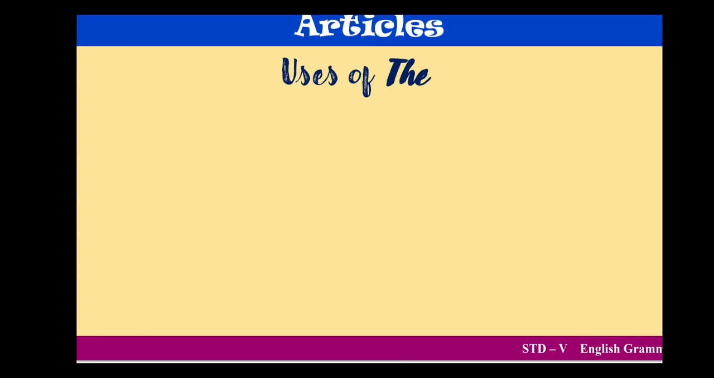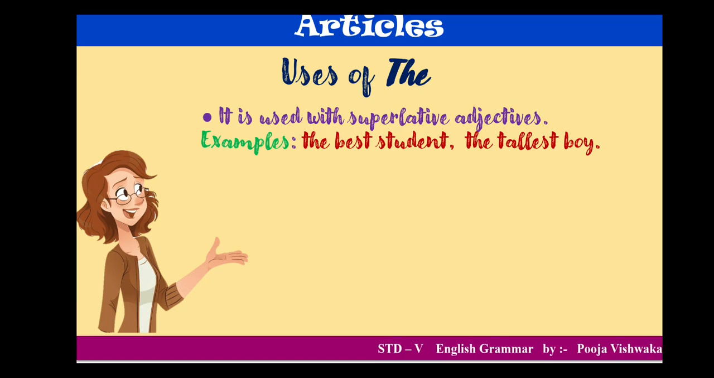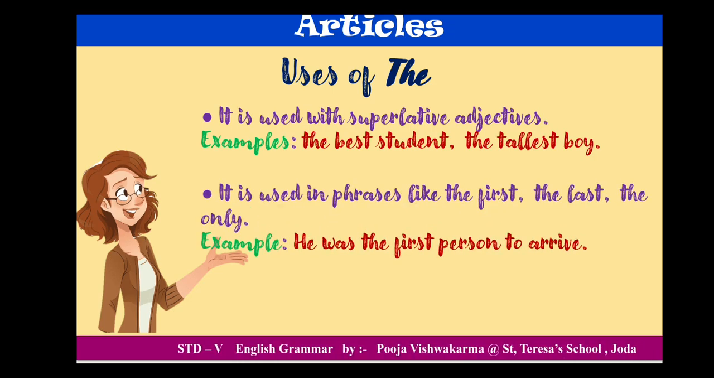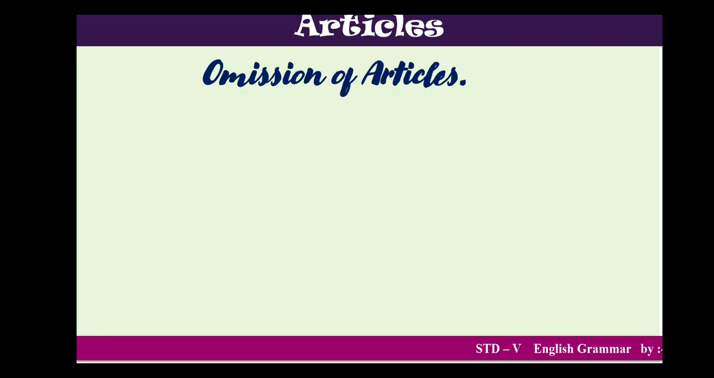The last two points: it is always used with a superlative adjective. Earlier, when we were reading the adjective chapter, I already told you that before the superlative adjective we generally use the: the best student, the tallest boy, isn't it? And the last point here, children, is that it is used in phrases like the first, the last, the only. For example, he was the first person to arrive. Clear? Let's jump to the next point, that is omission of articles.